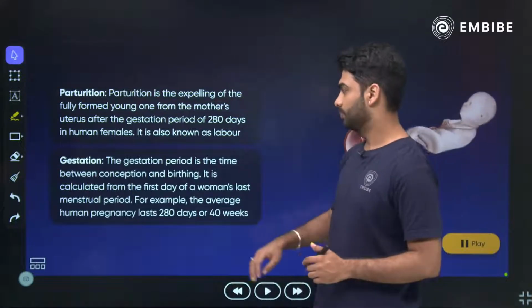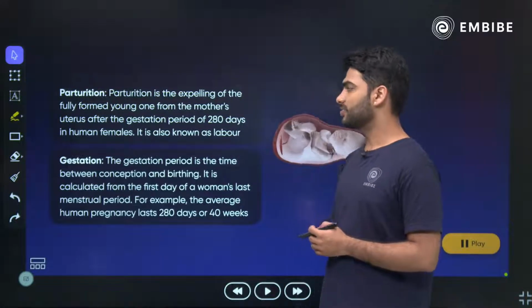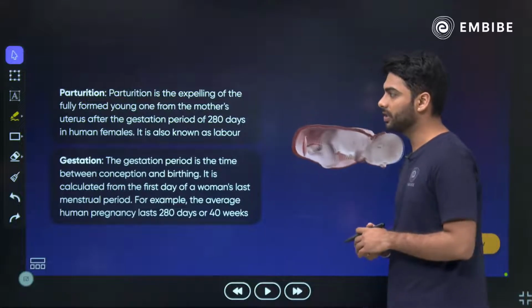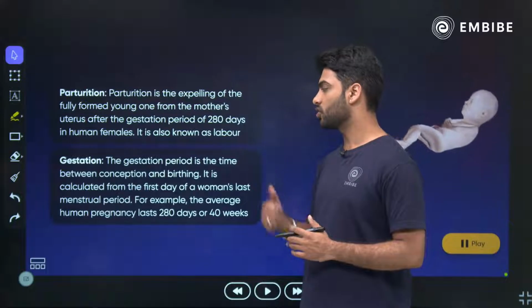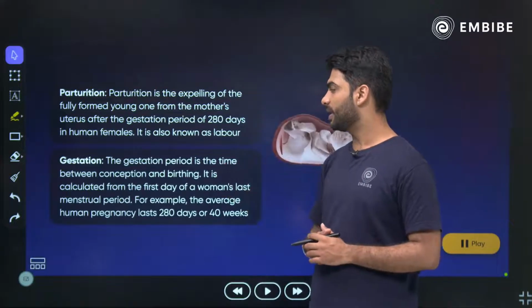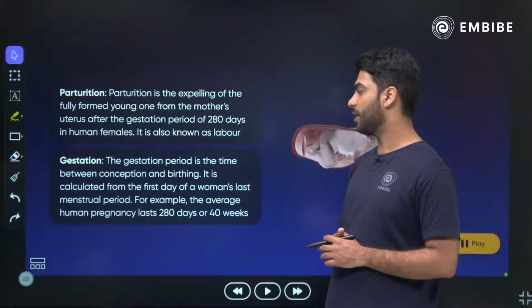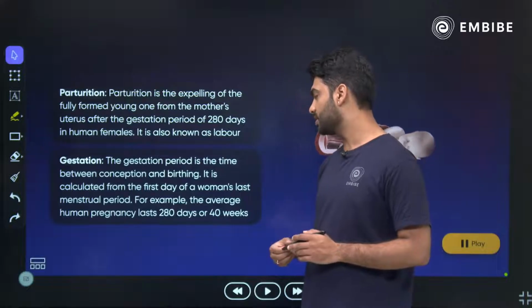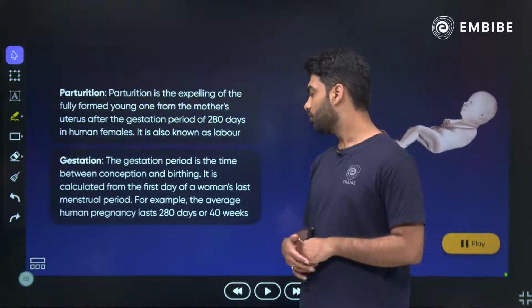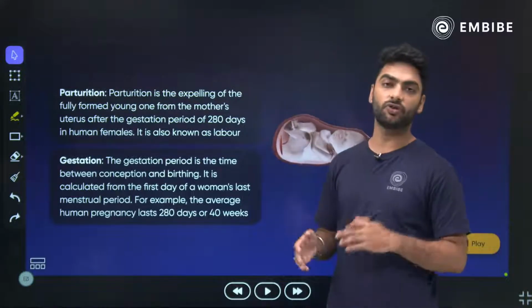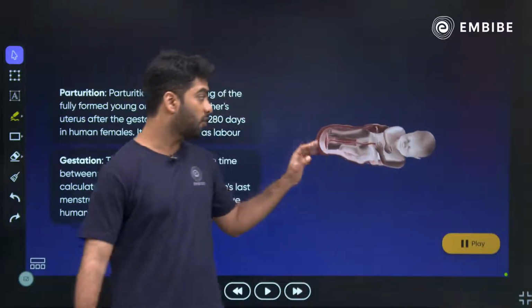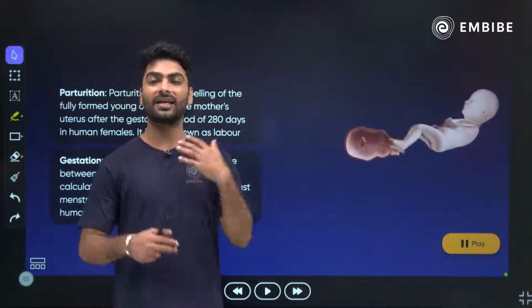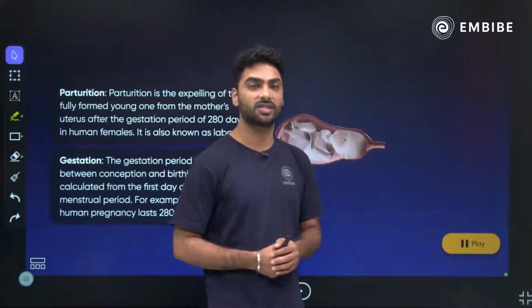Now, parturition is the expelling of the fully formed young one from the mother's uterus after the gestation period of 280 days in human females. It is also called labor. The gestation period is the time between conception and birthing. It is calculated from the first day of a woman's last menstrual period. For example, the average human pregnancy lasts for 280 days or 40 weeks or 9 months, right? So what you are seeing over here is parturition, and the entire pregnancy period is called gestation.